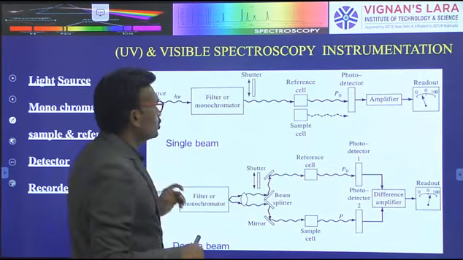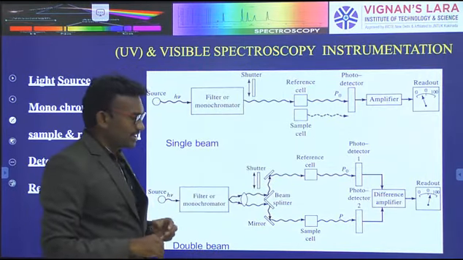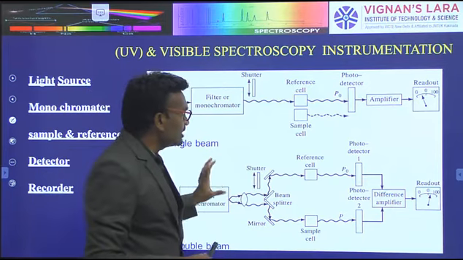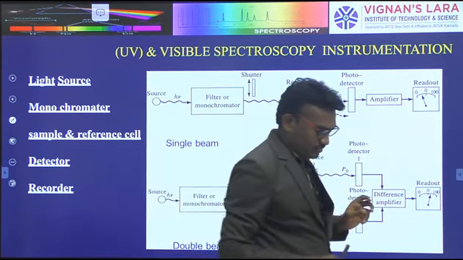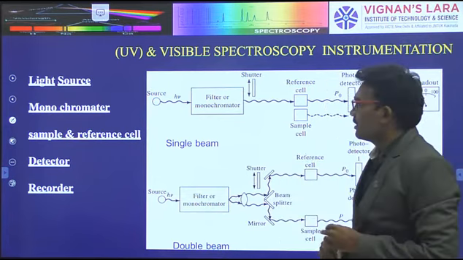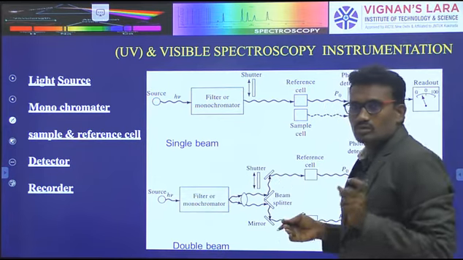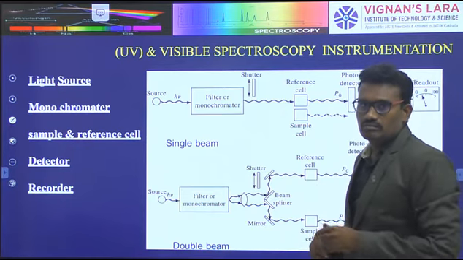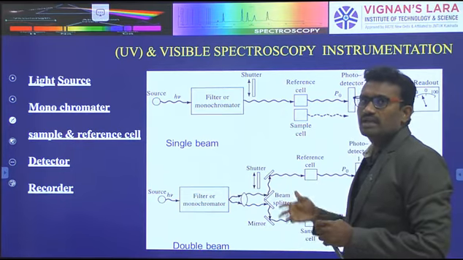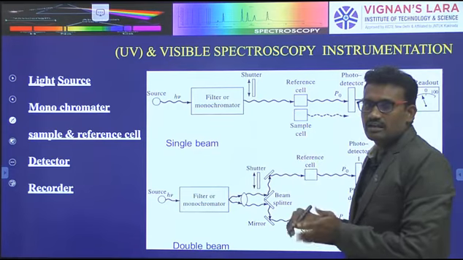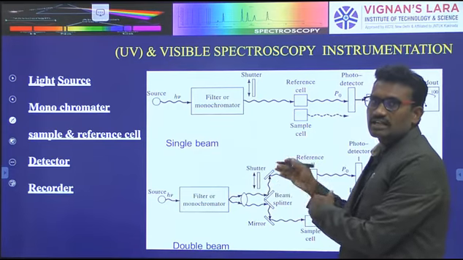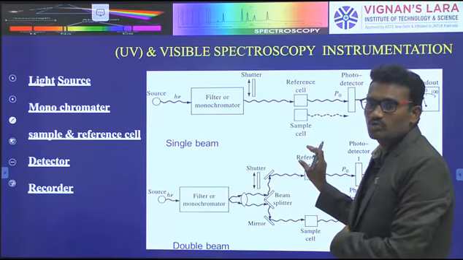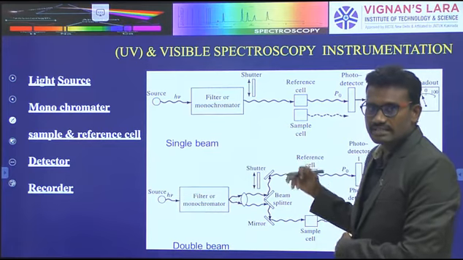Next, UV-visible spectroscopy instrumentation. These instruments detect the sample spectrum. How do they detect? By explaining the transition of the electrons. UV-visible spectroscopy only involves changes of electrons in a sample.